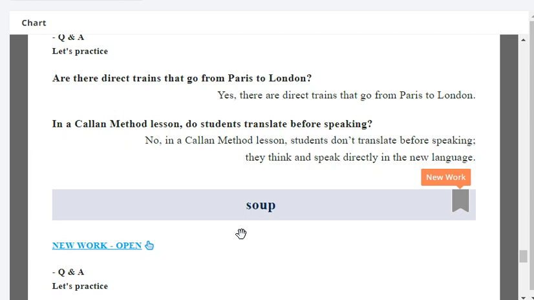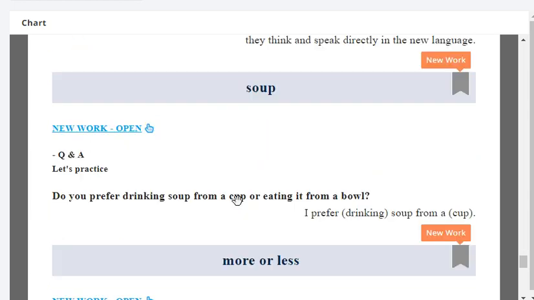Yes, there are direct trains that go from Paris to London. Right? In a Callan method lesson, do students translate before speaking? No. In a Callan method lesson, students don't translate before speaking. They think and speak directly in the new language. Very good.